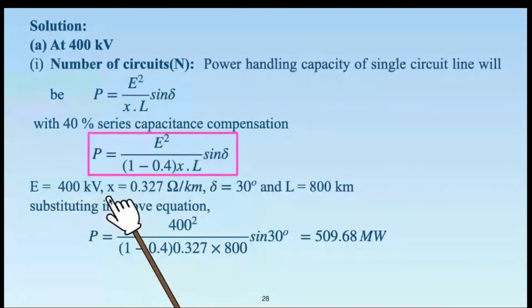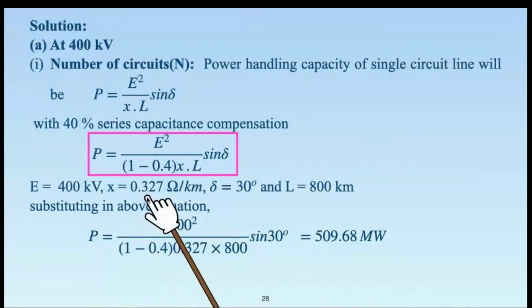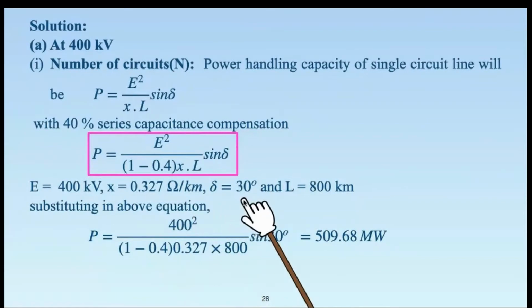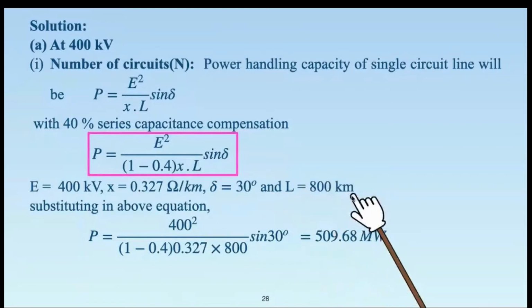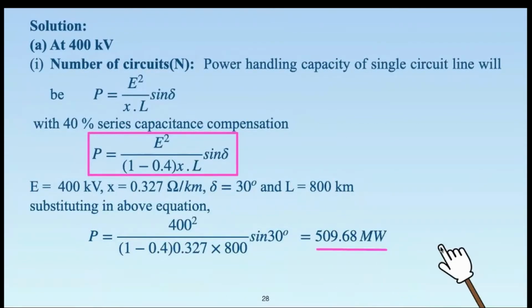Let us go through the calculation at 400 kV. The line reactance is standard, 0.327 ohms per kilometer. The delta value is provided as 30 degrees, and the transmission distance here is not 1000, unlike the earlier case, it is now 800 kilometers. So I request all of you to substitute these values and verify what result is obtained for the power handling capacity of a single circuit line at 400 kV. If you have any queries, you can ask. Let us move ahead. So the power handling capacity for a single circuit here is 509.68.